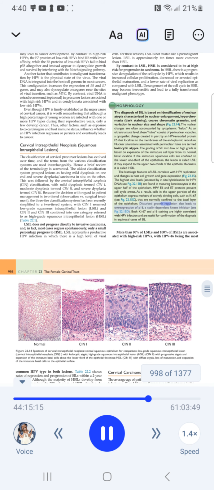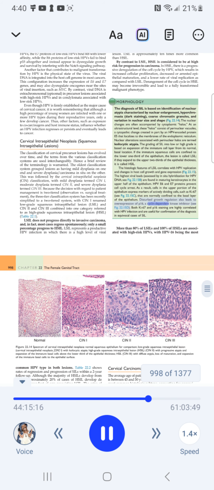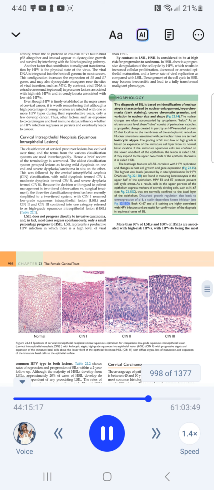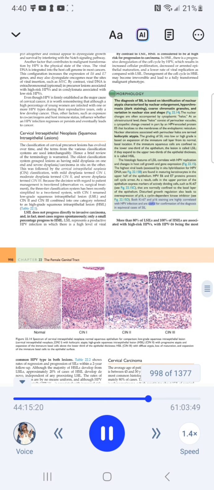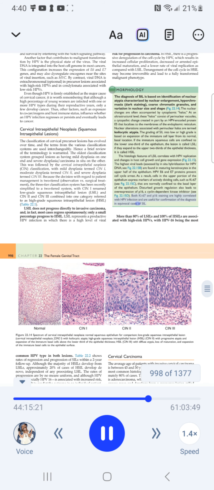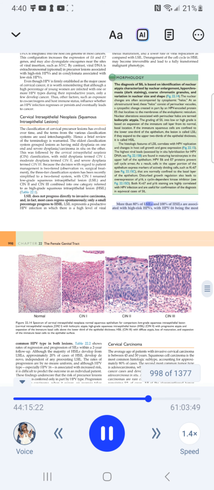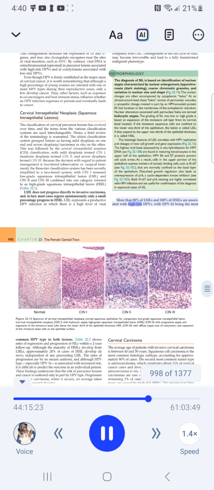Disturbed growth regulation also leads to overexpression of p16, a cyclin-dependent kinase inhibitor. See Fig. 22.15d. Both Ki67 and p16 staining are highly correlated with HPV infection and are useful for confirmation of the diagnosis in equivocal cases of SIL. More than 80% of LSIL and 100% of HSIL are associated with high-risk HPVs, with HPV 16 being the most common.